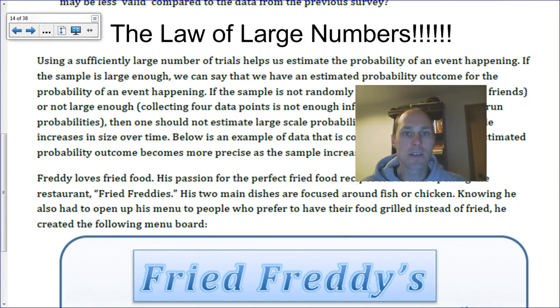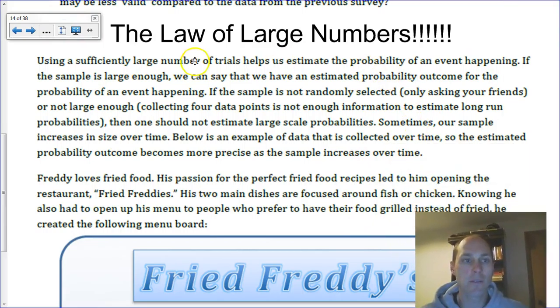If the sample is large enough, we can say that we have an estimated probability outcome for the probability of the event happening. If the sample is not randomly selected, only asking your friends, or not large enough, collecting 4 data points is not enough information to estimate long-run probabilities, then one should not estimate large-scale probabilities. Sometimes your sample increases in size over time. Below is an example of data that's collected over time, so that the estimated probability outcome becomes more precise as the sample increases over time.